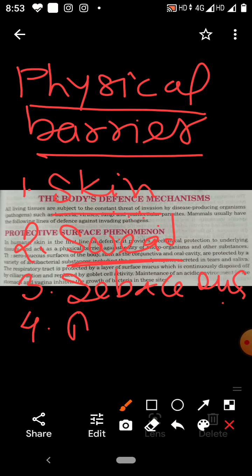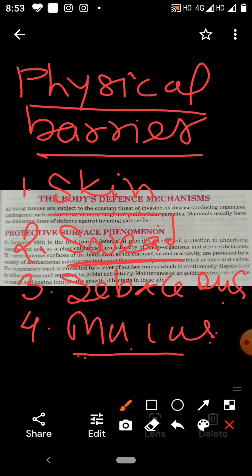Fourth is mucus. Mucus membrane is present in the inner lining of the mouth cavity and the inner lining of internal organs, and they secrete the mucus, and it prevents the entry of germs.